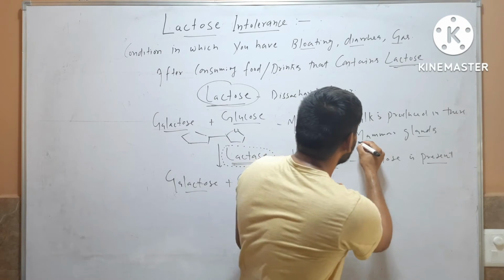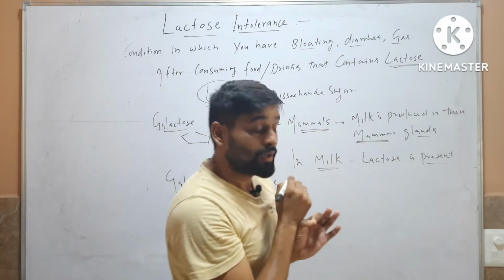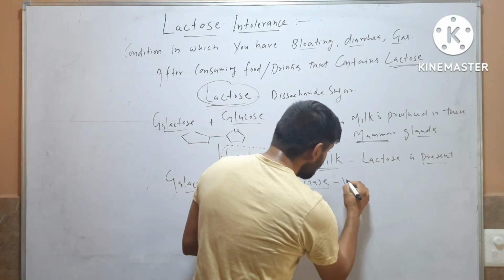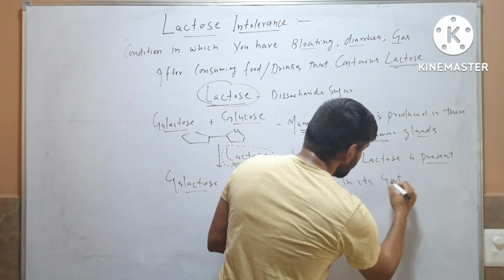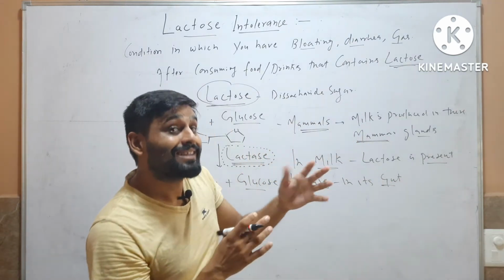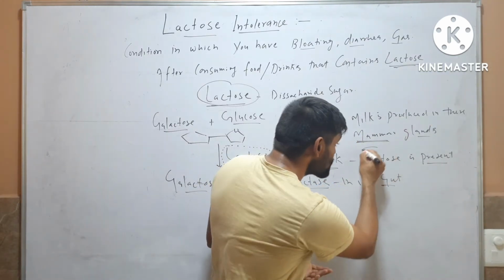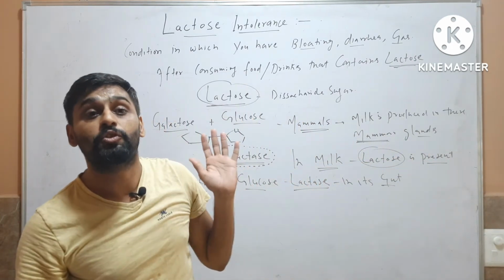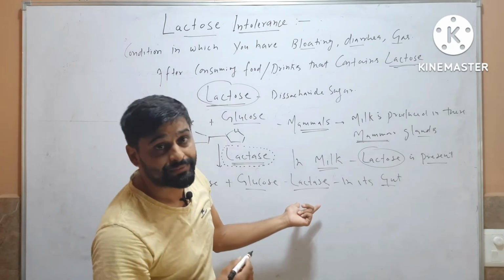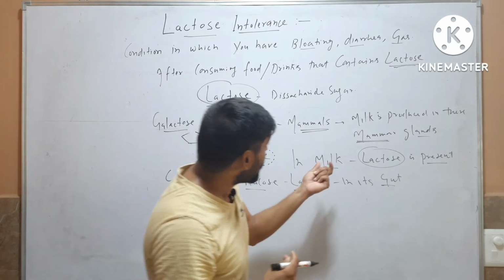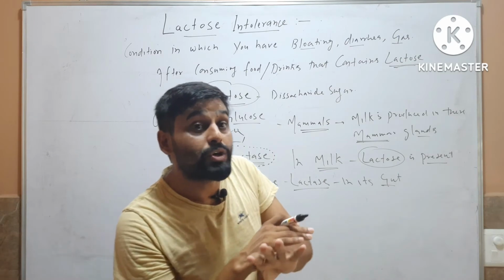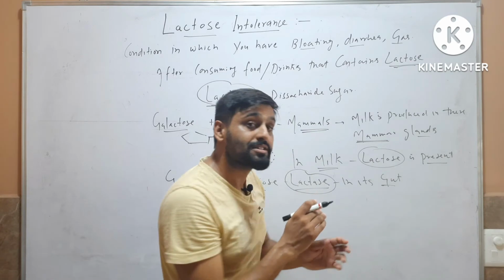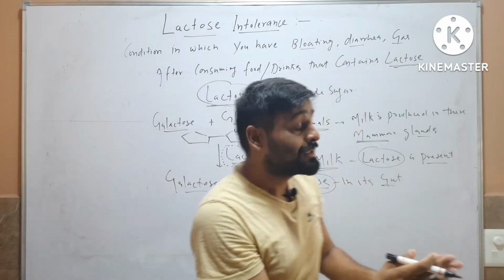Every offspring of a mammal has lactase in its gut, so they can digest this lactose. But when they grow up, this lactase starts disappearing from their gut, and any adult mammal cannot digest milk because this lactase is not present in the intestine of that adult mammal.